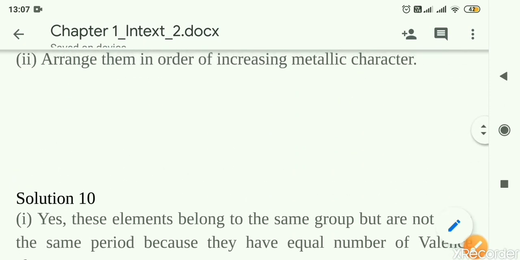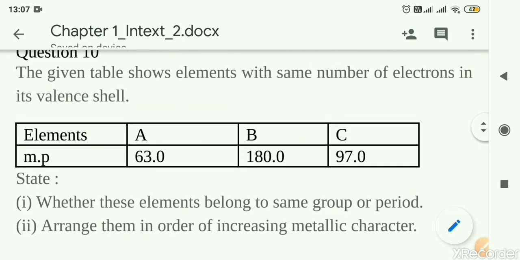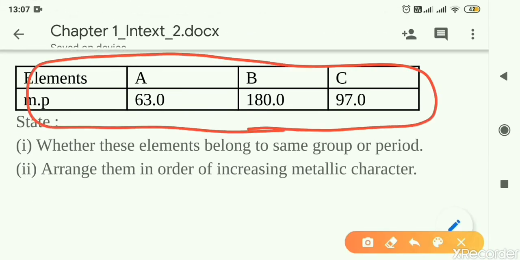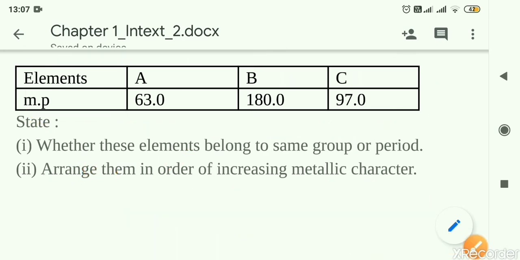Second part now, arrange them in order of increasing metallic character. Here, the elements and their melting points have been given, and we have to arrange them in increasing order of metallic character. So first of all, we will arrange the elements in order of melting point. Based on that, we will find out which element will be having what amount of metallic character. Let us see the answer.